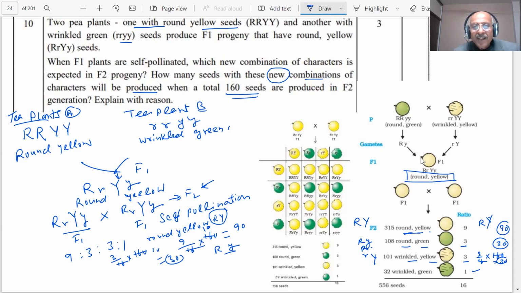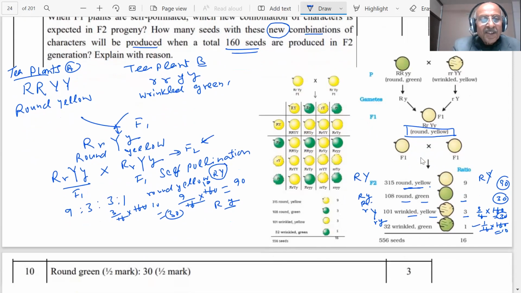Then wrinkled green. How many will be wrinkled green, students? Wrinkled green, small r and small y. This is 1/16 into 160. That will be 10. So total 90, 30, 30 and 10. This is how we get the answer. A little bit of maths has been used. Let us see the answer given.